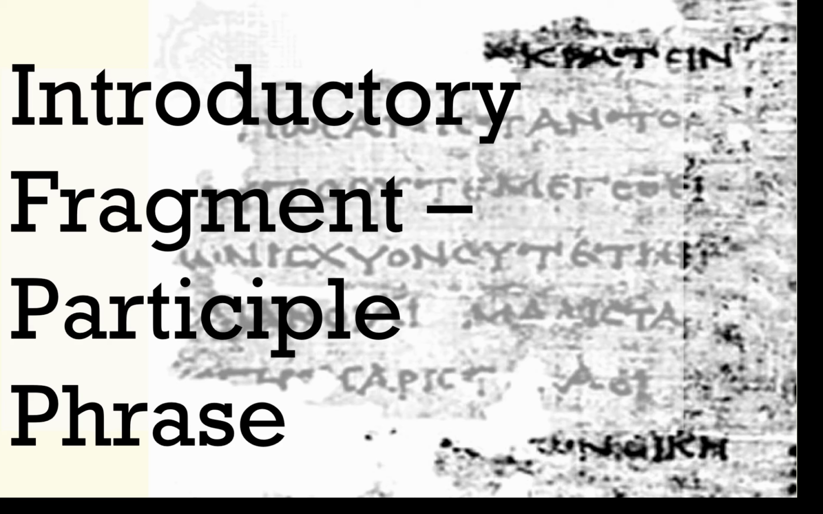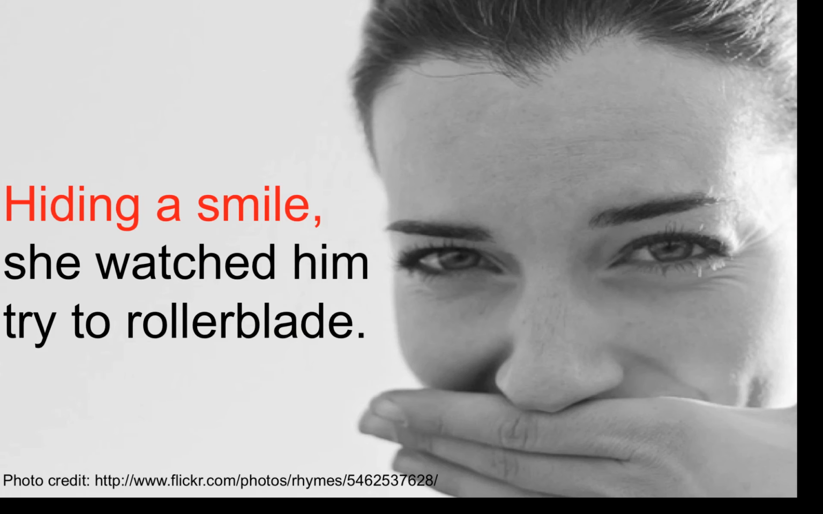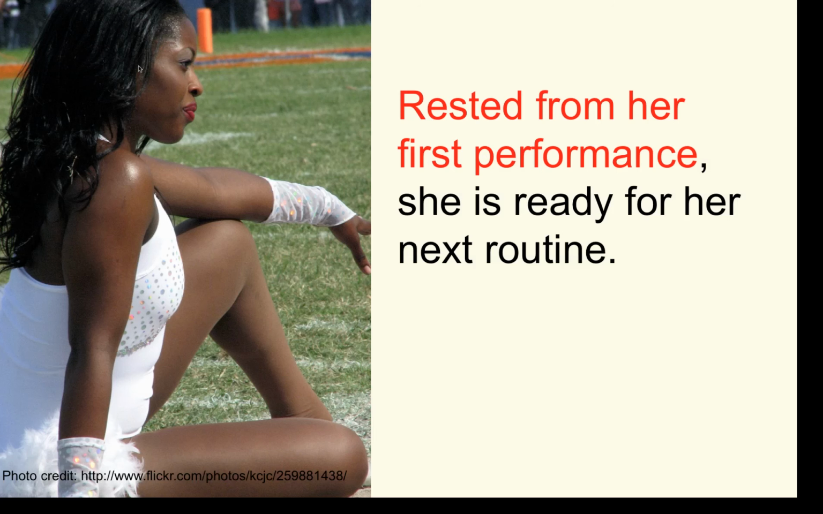Okay, we've talked about the prepositional phrases. Let's talk about participle phrases for a minute here. A participle phrase begins with a present participle, which is usually an "ing" word, or a past participle, which is the past participle form of the verb. So here's a present participle: "Hiding a smile, she watched him try to rollerblade." Here's a past participle: "Rested from her first performance, she's ready for her next routine."